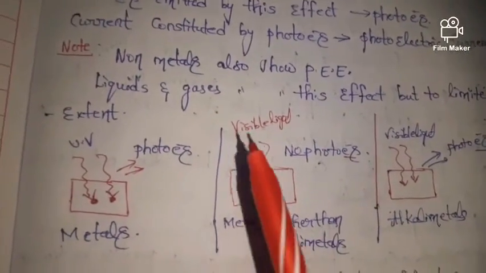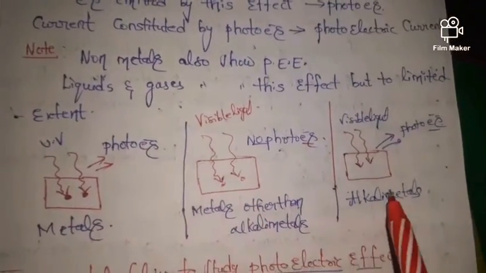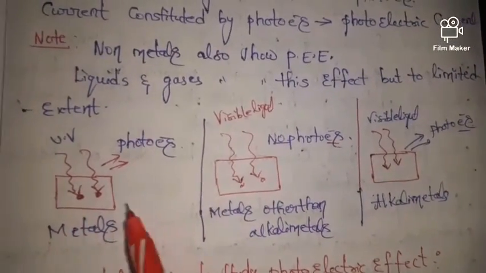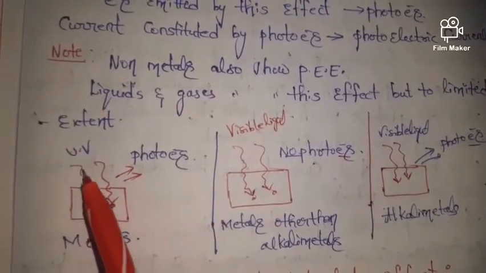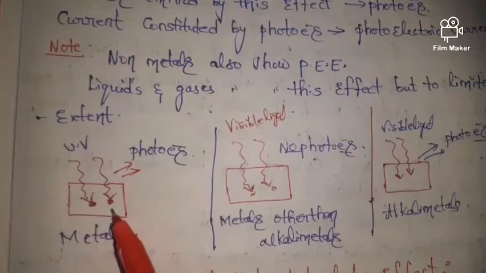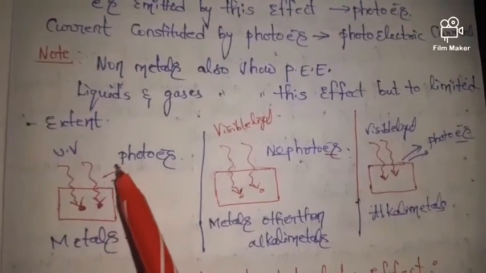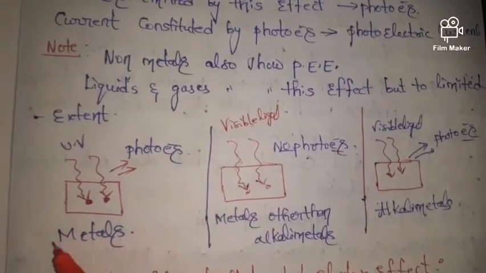Next, try to observe these three, friends. This is in the case of metals. Here the metal surface is exposed to UV light of suitable frequency, then emission of photoelectrons will occur. This is in the case of metals.